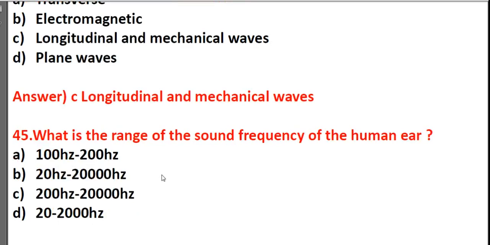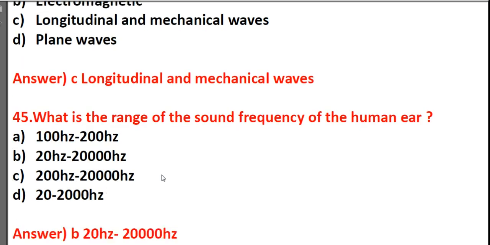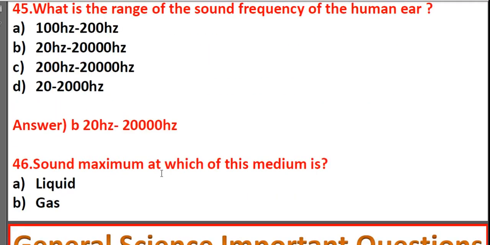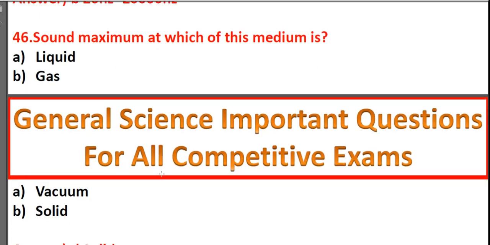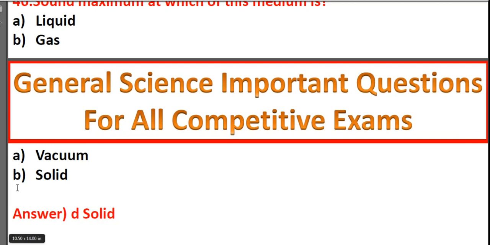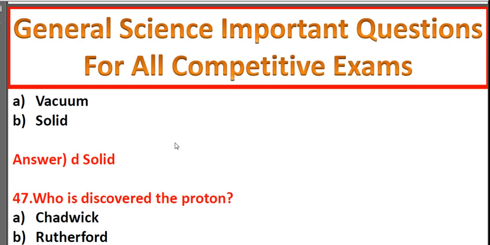What is the range of sound frequency of the human ear? 100 Hz to 200 Hz, 20 Hz to 20,000 Hz, 200 Hz to 20,000 Hz, 20 Hz to 2000 Hz. It's B, 20 Hz to 20,000 Hz. Sound is maximum in which of the following mediums: liquid, gas, vacuum, solid? It's D, solid. Sound is maximum in solid.